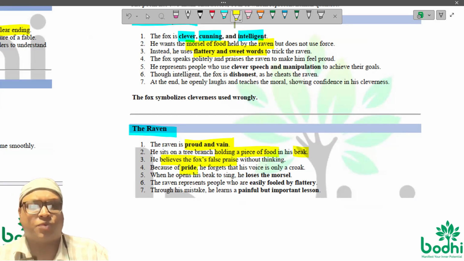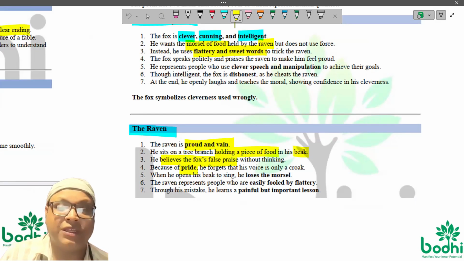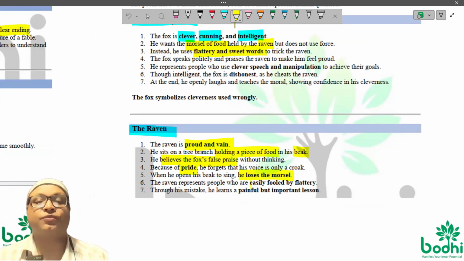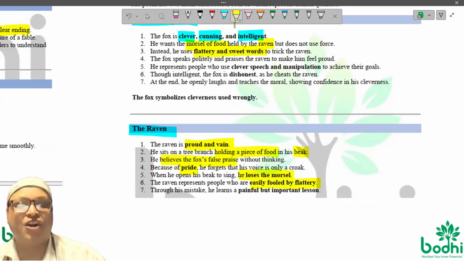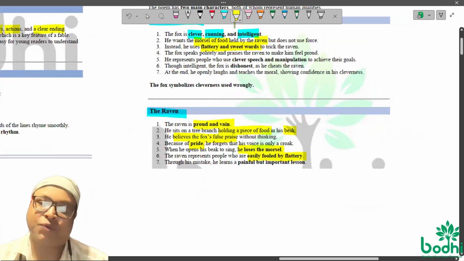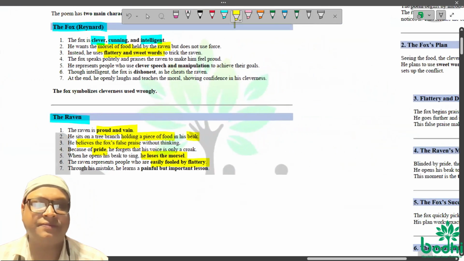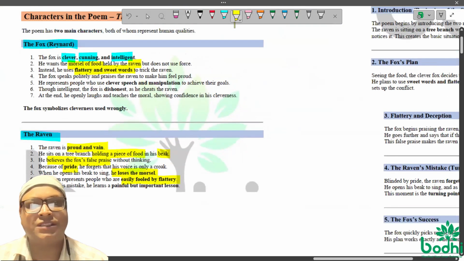Because of his pride, he tries to sing, and then eventually he loses the morsel of food. In this way, he was fooled by the flattery of the fox. We shall learn about it when we go through the poem. These are the 2 characters we have, a fox and the raven. And I would like to show you the pictures and details of those.